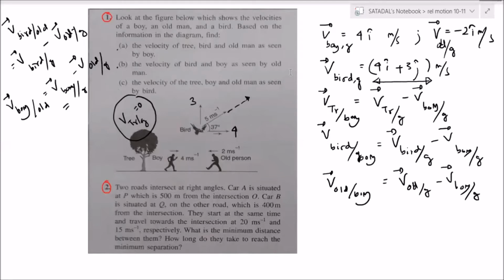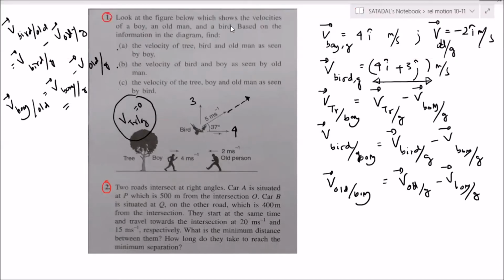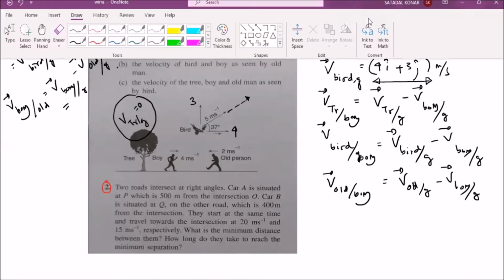Sir, in relative velocity, I forgot when should we take positive for two objects in which direction? This is the formula I have written. Remember, if they move along the same direction, it is negative. If they move opposite, then it is positive.